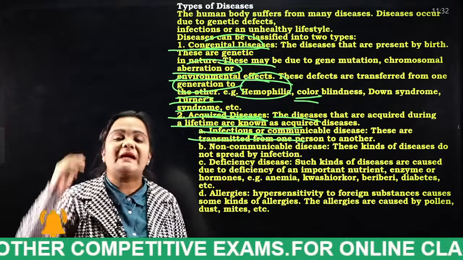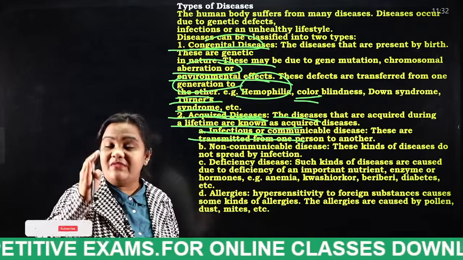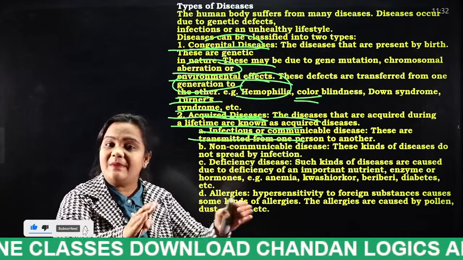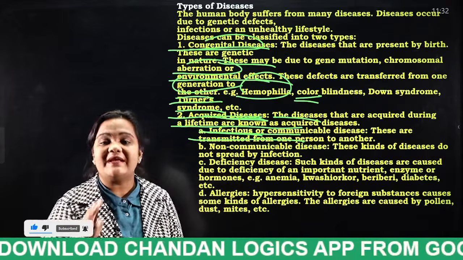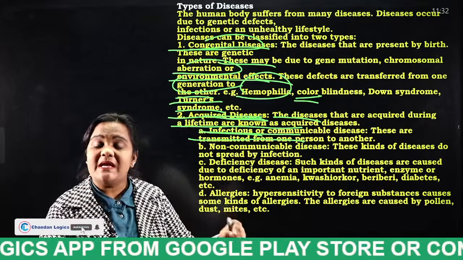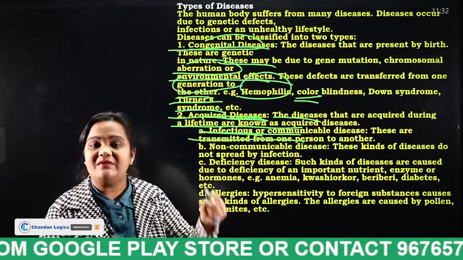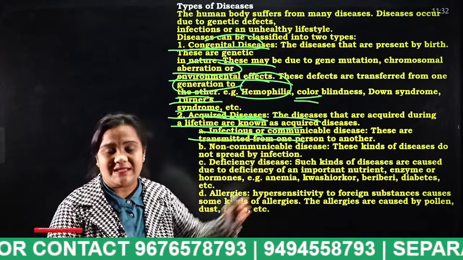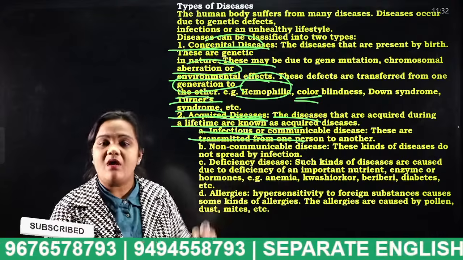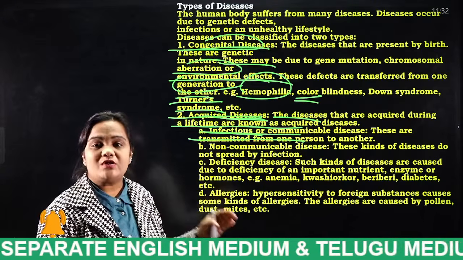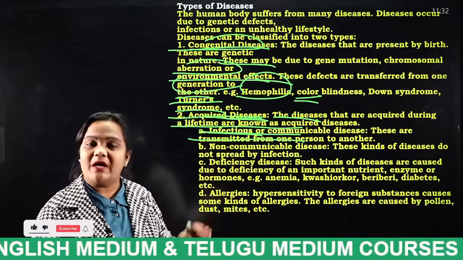What do you mean by communicable diseases, students? Communicable or infectious disease: if a disease spreads from one person to another person, for example, HIV AIDS. Actually it is a virus. If a person is infected with HIV virus, that virus can be spread from one person to another person through blood transfusion or something. That type of diseases are known as what? As infectious or communicable diseases.